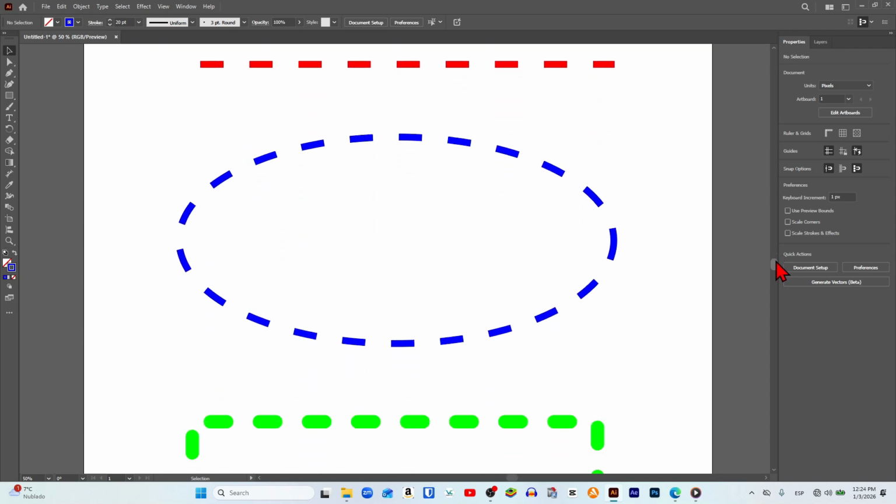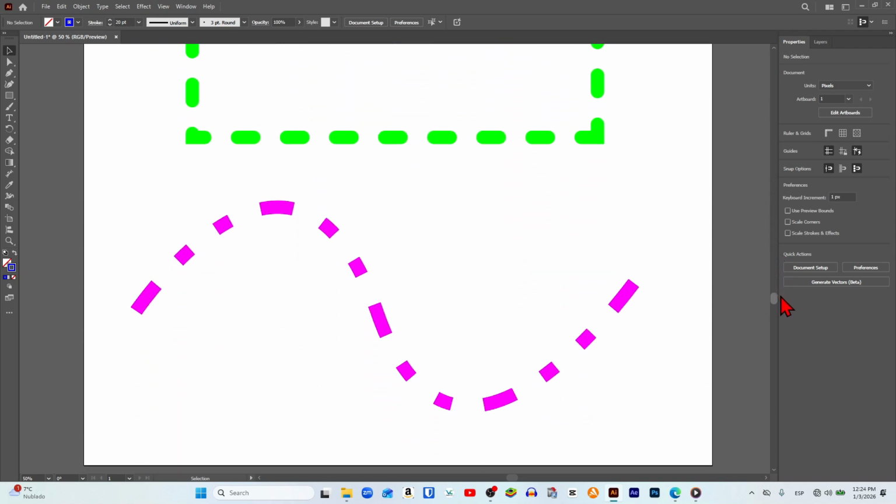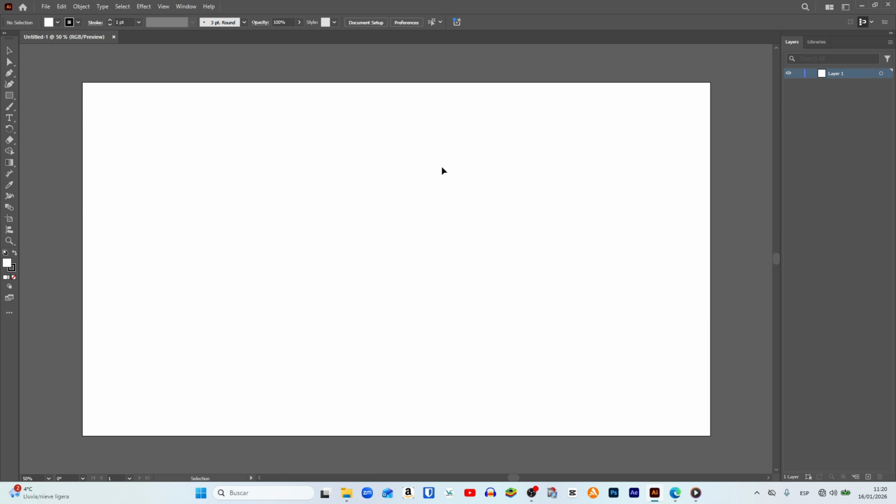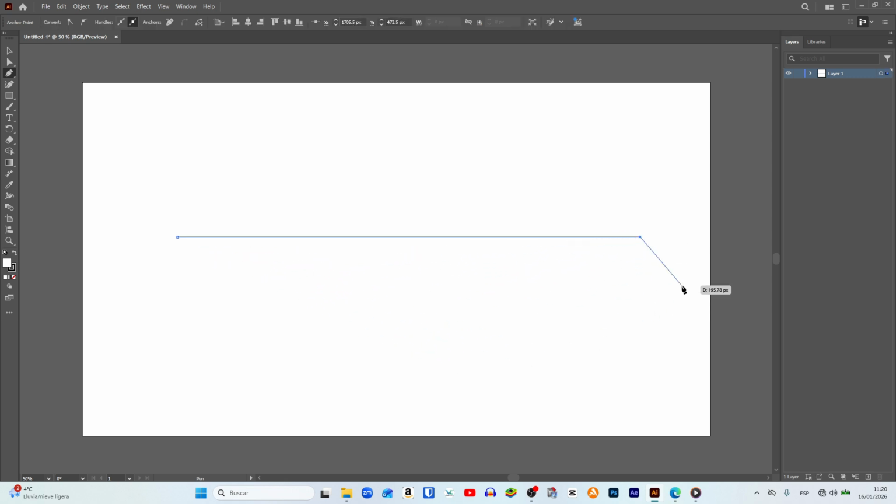In this video, I will show you how to make a dashed line in Illustrator. We start by opening a new document in Illustrator, and the first step is to select the pen tool from the left toolbar. Next, we click anywhere on the artboard, and if our goal is to create a straight dashed line, we click on the second point and release the mouse to generate a straight segment.